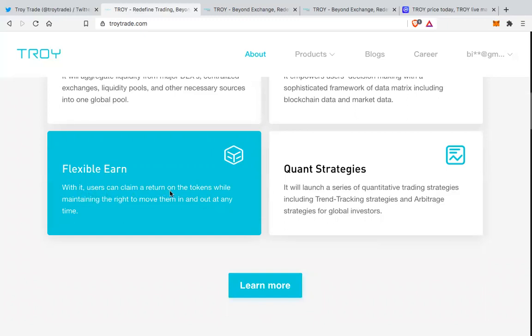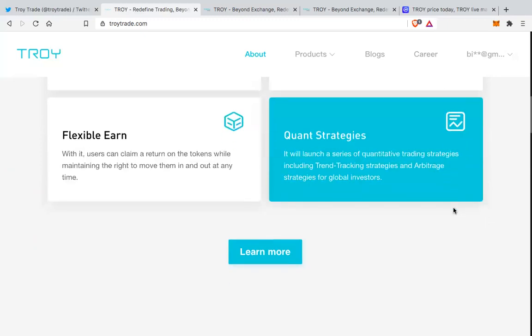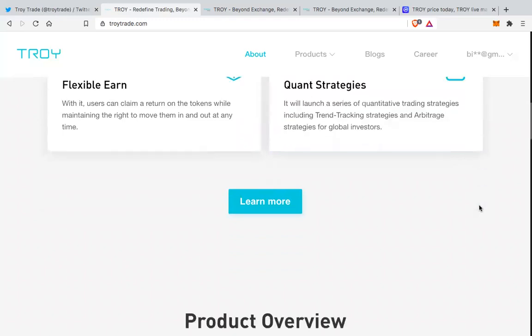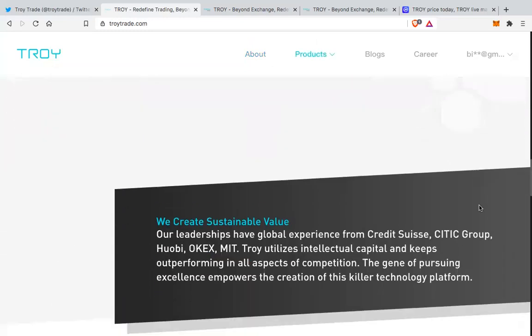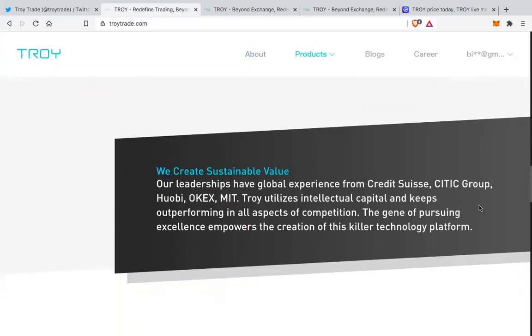With it, users can claim a return on tokens while maintaining the right to move them in and out of any time. And quant strategies, it will launch a series of quantitative trading strategies, including trend tracking strategies and arbitrage strategies for global investors. So a lot of interesting things which they are planning to do in this Troy 2.0.